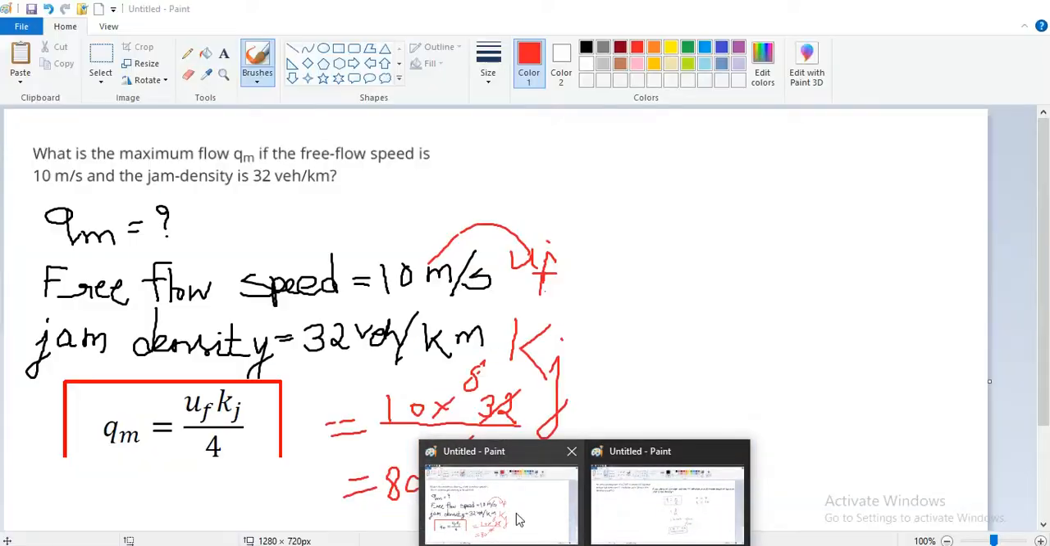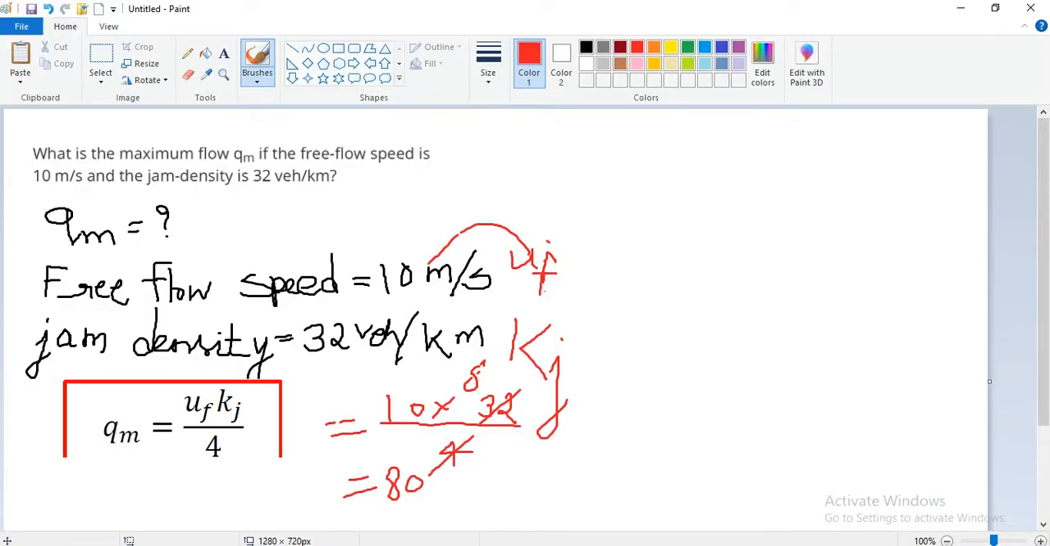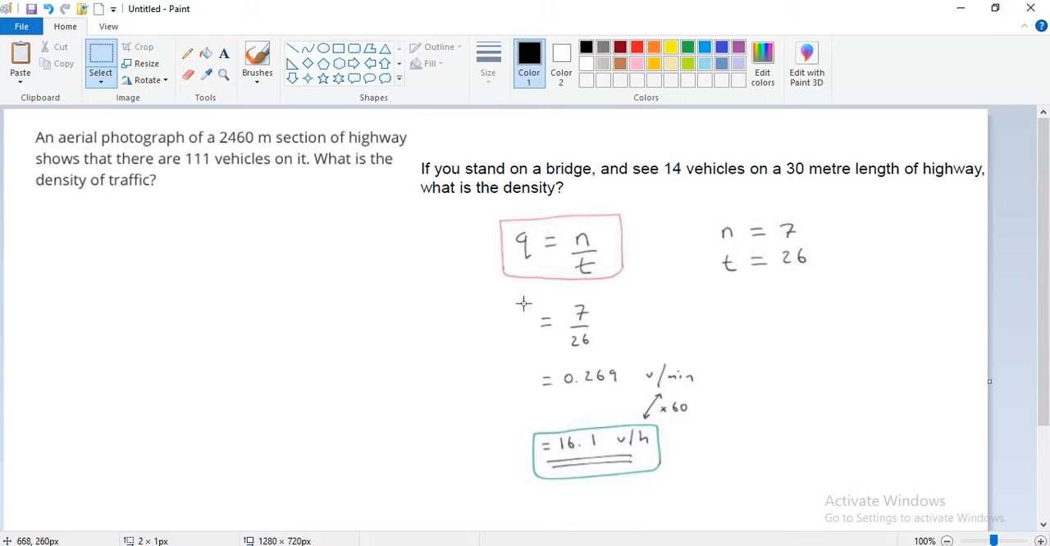So here K is equal to N upon L. We are not going to use the other formula. We will use K is equal to N upon L. Okay, so K is the density of traffic.